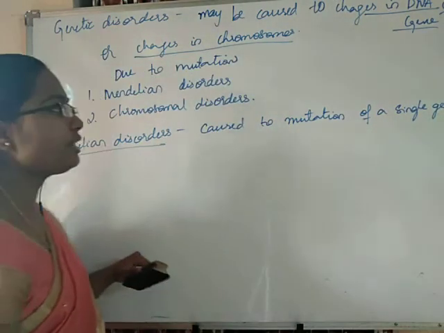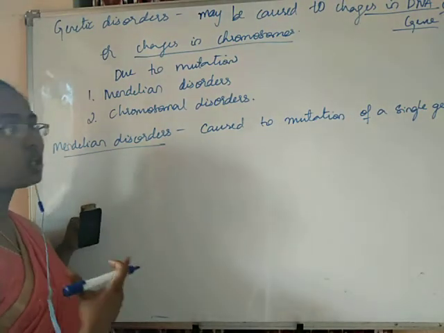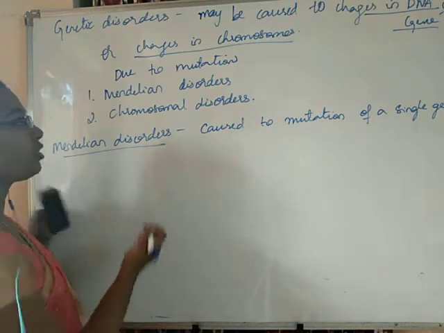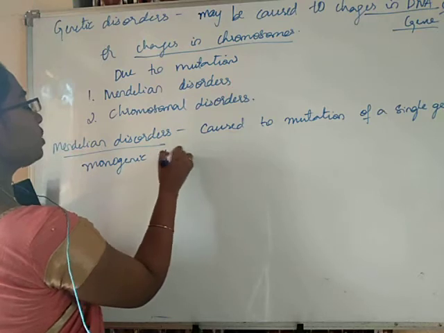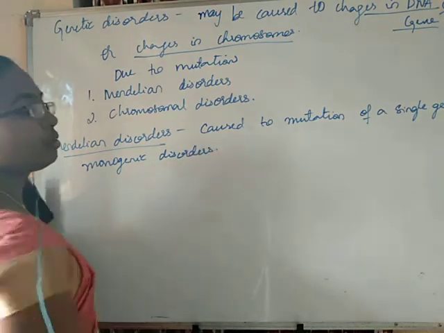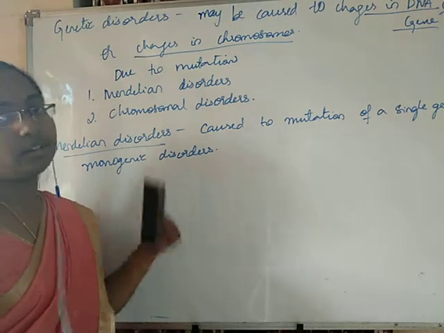Because they are caused due to mutation of a single gene, they are also called monogenic disorders.